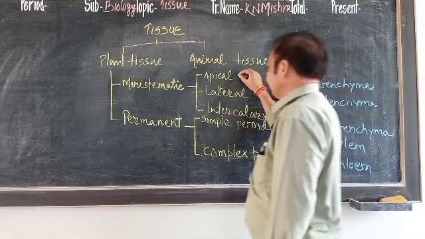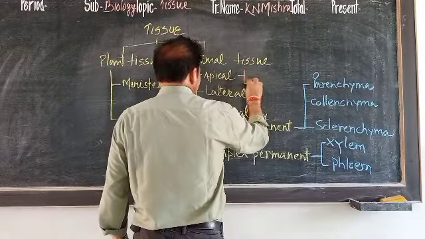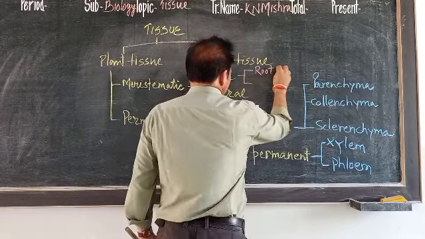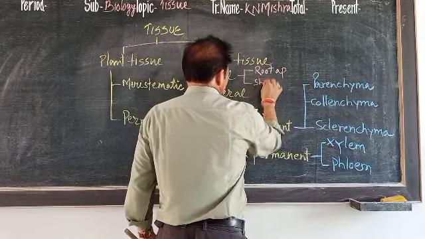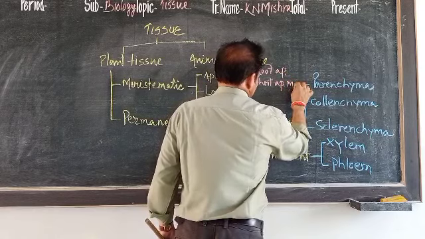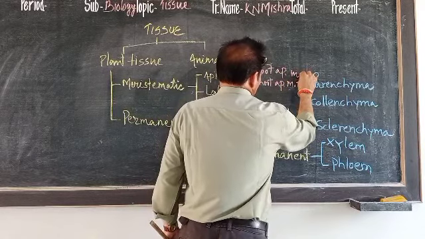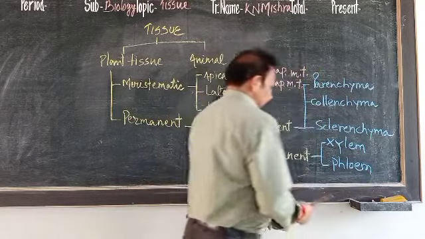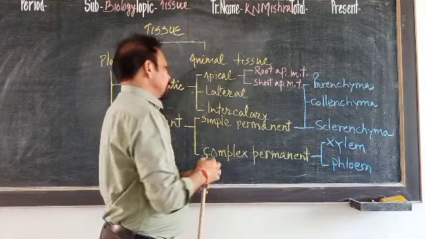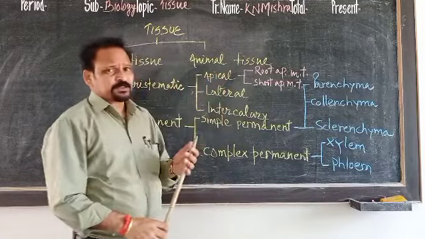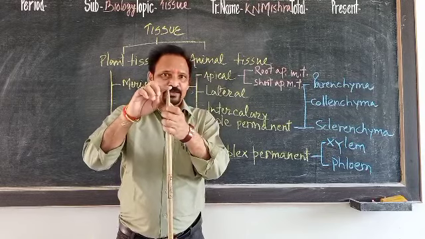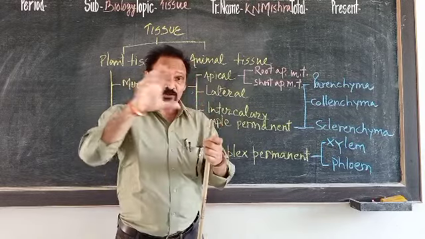Now come to apical. Apical meristematic tissue is again of two types: root apical meristematic tissue and shoot apical meristematic tissue. Let us first know apical meristematic tissue. Apical meristematic tissue is present at the apex of the stem or shoot. Stem is also known as shoot, so don't become confused.